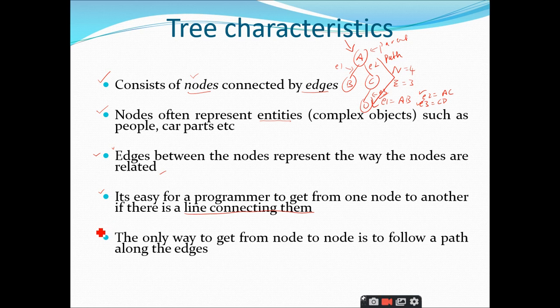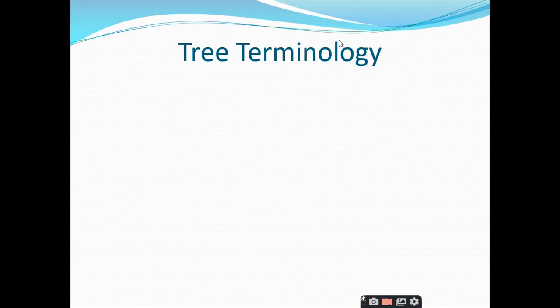Yes, sir. So is there a way to move from one node to another node? Yes, you can move from one node to another node by following a path, right? But remember, can we go from B to C? You cannot go. They have a relationship, B and C are siblings, because they have been derived from the same parent. But you cannot move in this direction and then move in that direction, right? Of course, there are some problems where you can move like this also, but most of the time, please remember that any operation you want to perform, you should start with the root node only. Is it clear up to this point? Yes, sir.